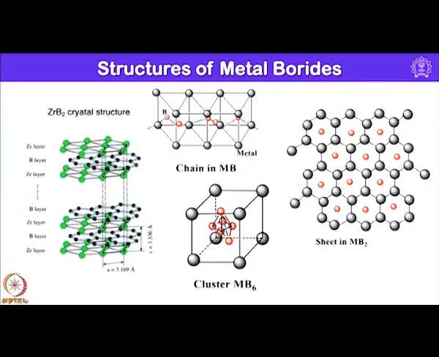Where the ratio is 1:6, you can see at the center a boron cluster in which 6 boron atoms are disposed towards the 6 corners of an octahedron. Their arrangement is octahedral, and one can also see a similar one where an icosahedron will be there in the case of MB12.